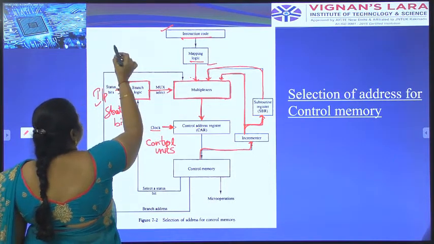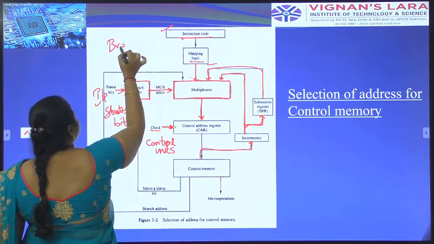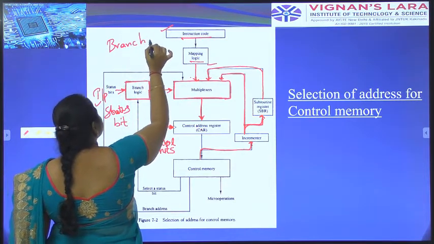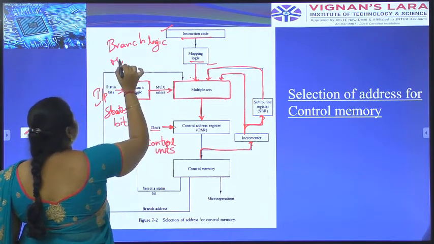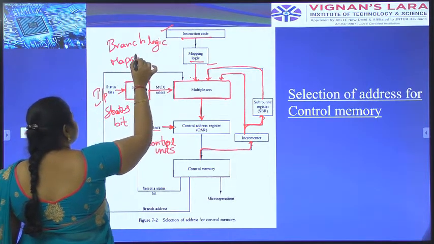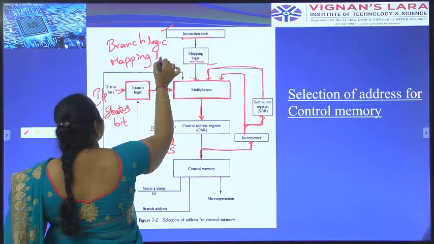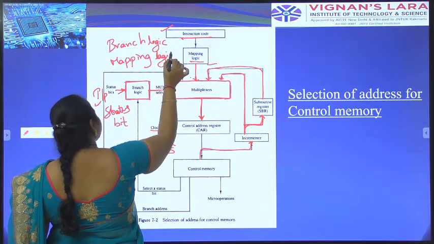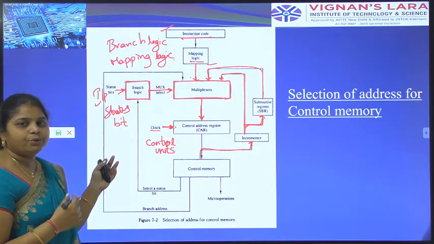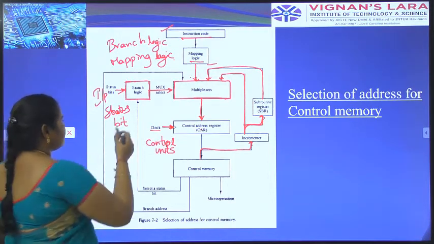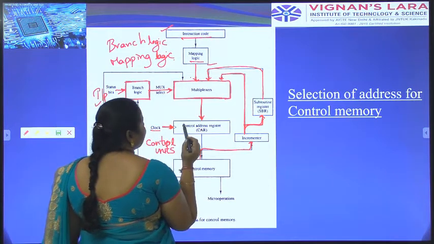Here 2 logics are involved: branch logic and mapping logic. Here involve the 2 types of logic. We have to give the input to the multiplexer. This is the branch logic and mapping logic.